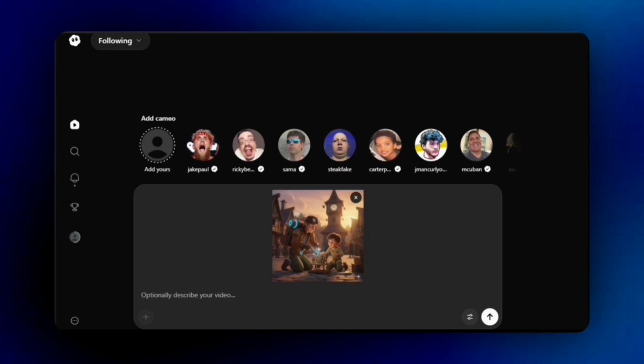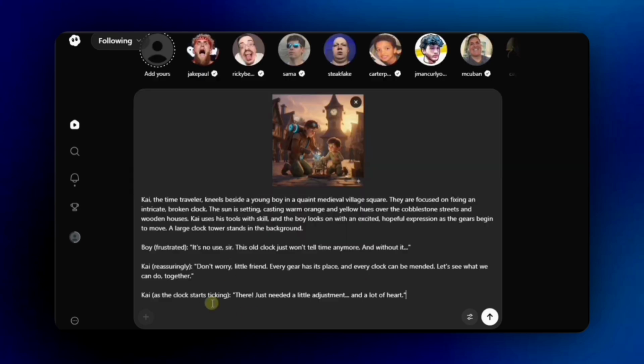The dialogues, music, animation, everything has been added perfectly. Now generate the second scene as well. Paste the second prompt you got from Gemini, click Next again, and see the result.